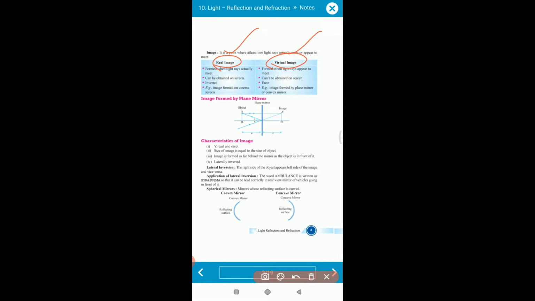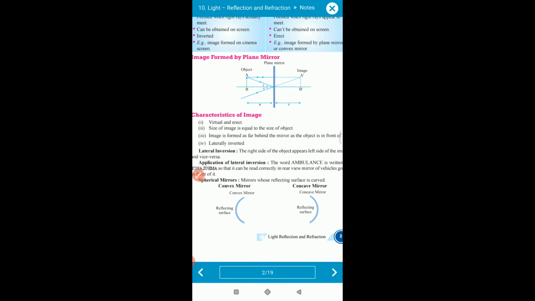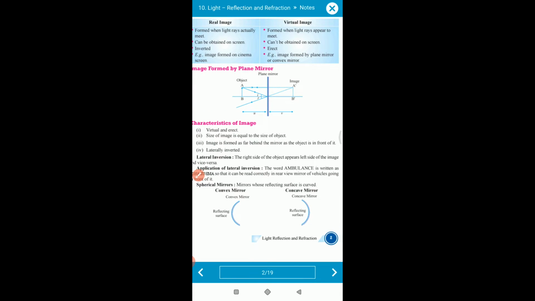For that we have to learn about the different phenomena. Now your next topic is spherical mirrors. First of all we are going to learn about the spherical mirror. First of all you have to define what a mirror is. Suppose you have a sphere of glass, a sphere made up of a glass surface.